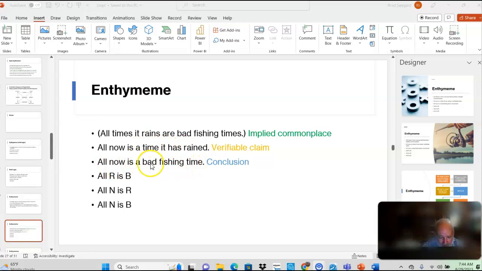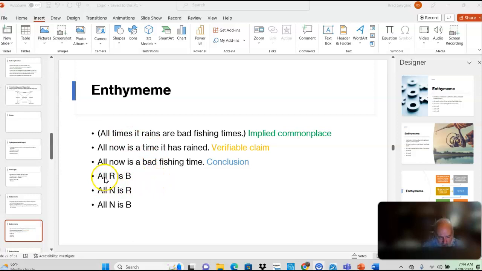Put in the vernacular, let's not go fishing, it just rained. Okay? But I've got this sort of implied premise that when it rains, it's not a good time to go fishing, or more specifically, all times it rains are bad fishing times. That's the way you put it in logical form to see what's going on. Now, we can question whether this premise is true. Okay? But given this premise, this all follows.